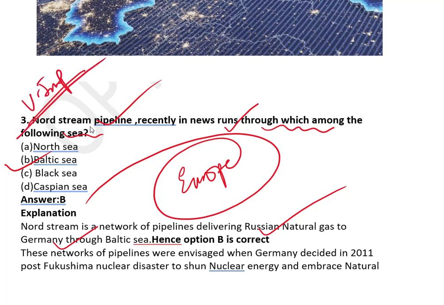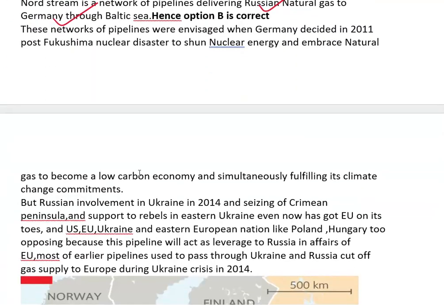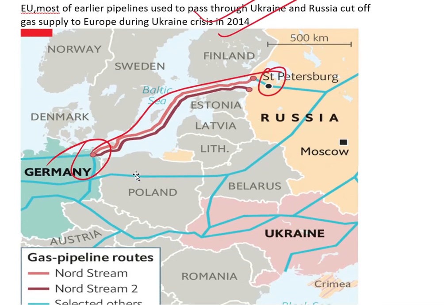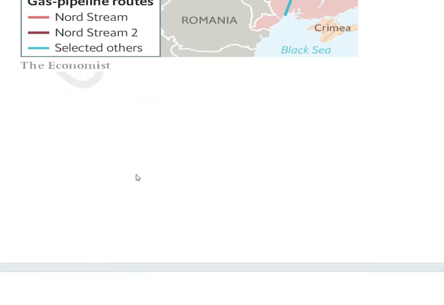So we can see in this map how the pipeline travels from Russia through the Baltic Sea and reaches Germany. This is a very important event in geography and international relations. Okay, let us go to the next question.